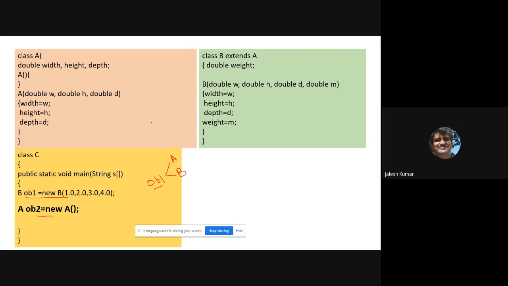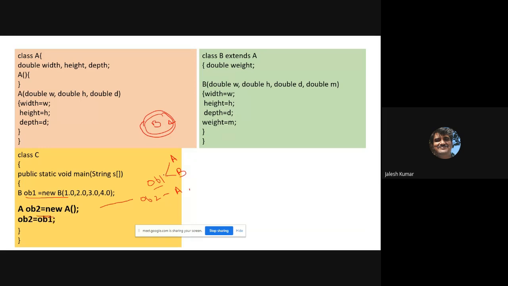All the information in B covers what belongs to A. Object 1 points to both A and B. Object 2, which I created of type A, points only to the information in A.